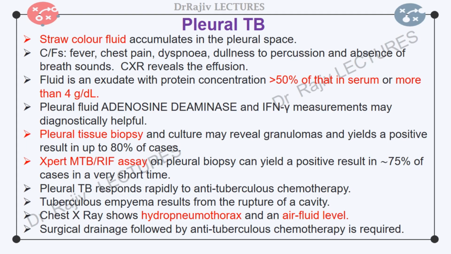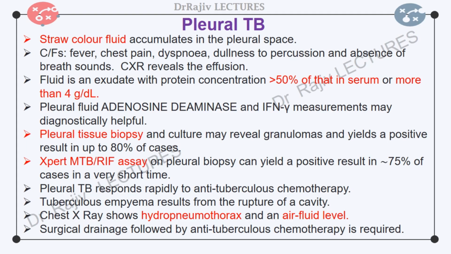It reveals granulomas or yields a positive result in up to 80% of cases. When nucleic acid amplification methods like Xpert MTB/RIF are used, pleural biopsy can yield a positive result in about 75% of cases in a very short time. Xpert MTB/RIF simultaneously detects Mycobacterium tuberculosis complex and resistance to rifampin in less than 2 hours. This test has higher sensitivity in smear-negative TB cases and among HIV-infected patients.